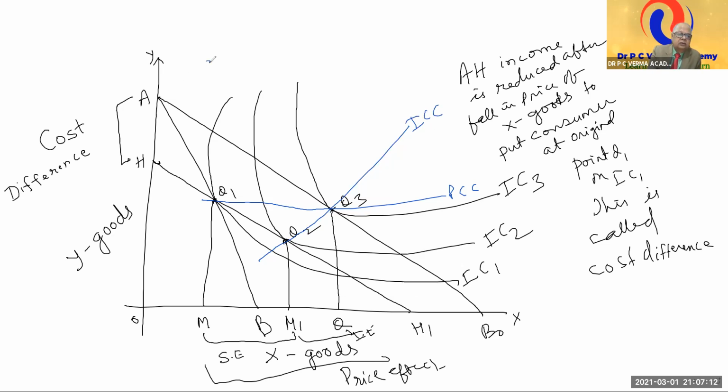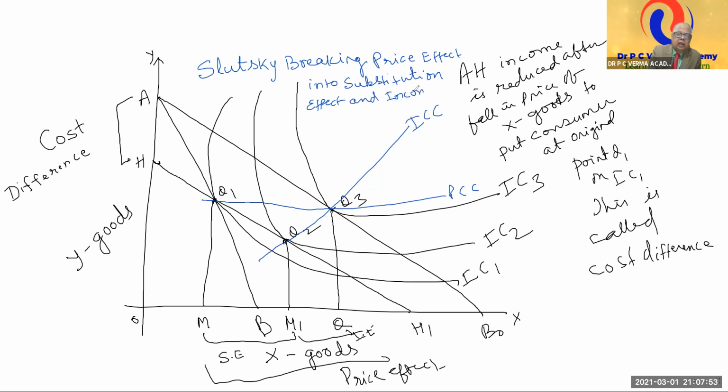This is Slutsky breaking the price effect into substitution effect and income effect.